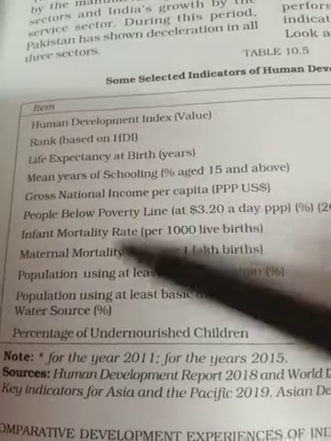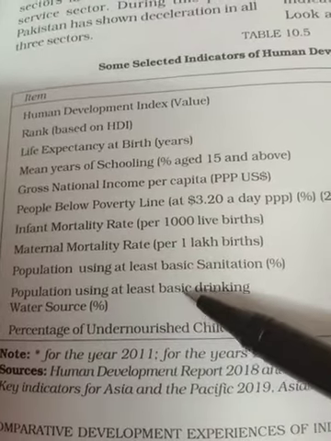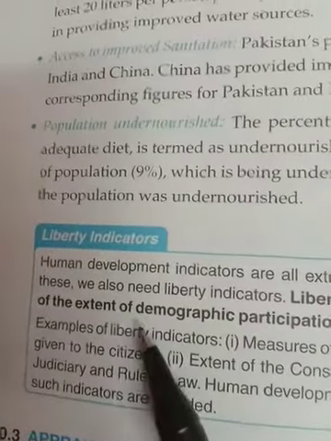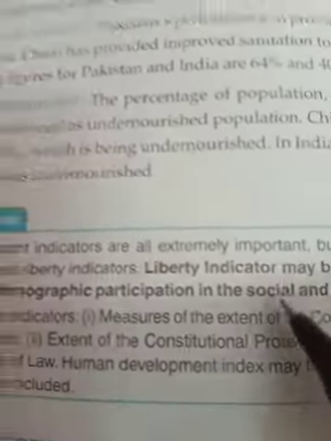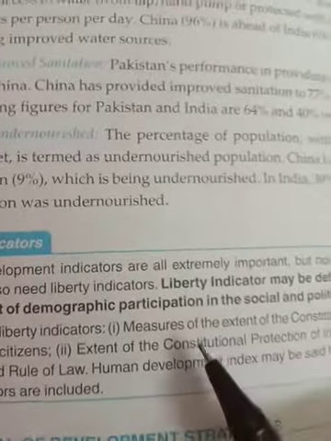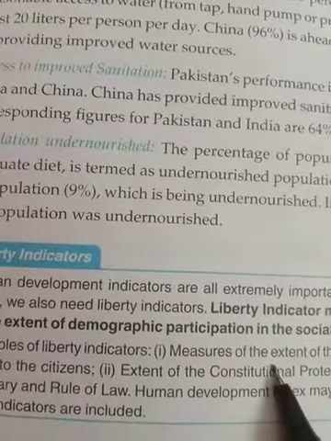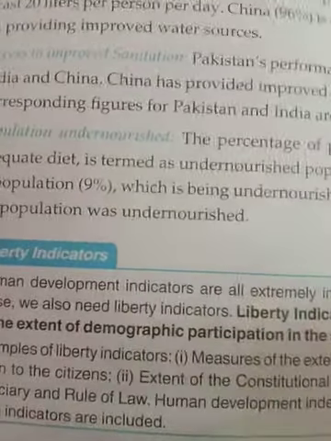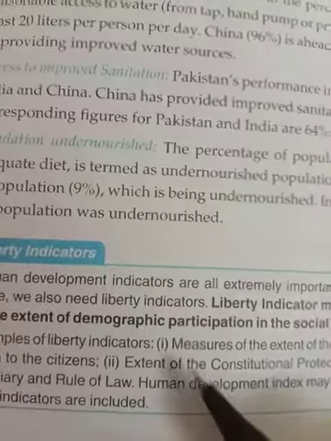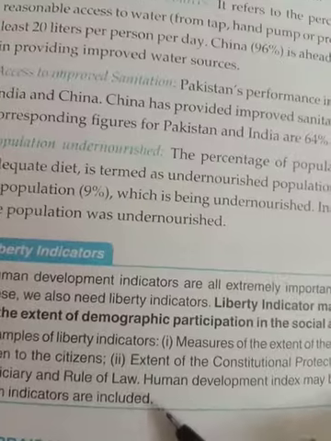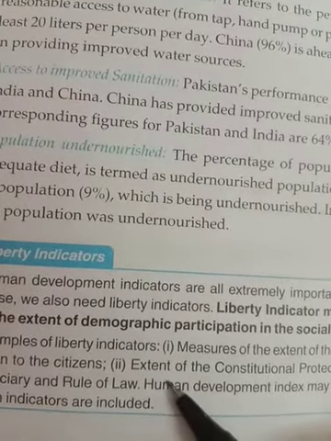Here you have to mention all three with definitions. The definition is also given in the brackets. The question can come: what are the more indicators given for the human development indicator? That is known as the liberty indicator. So what are liberty indicators? It is the extent of the demographic participation by the people in decision making for social and political decisions, how much the public participates in it. That is demographic participation, how much involvement they have in any decision making. So that is the liberty indicators.